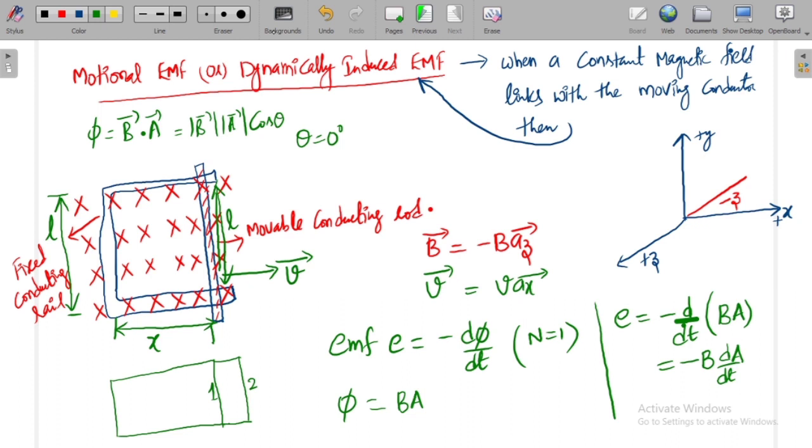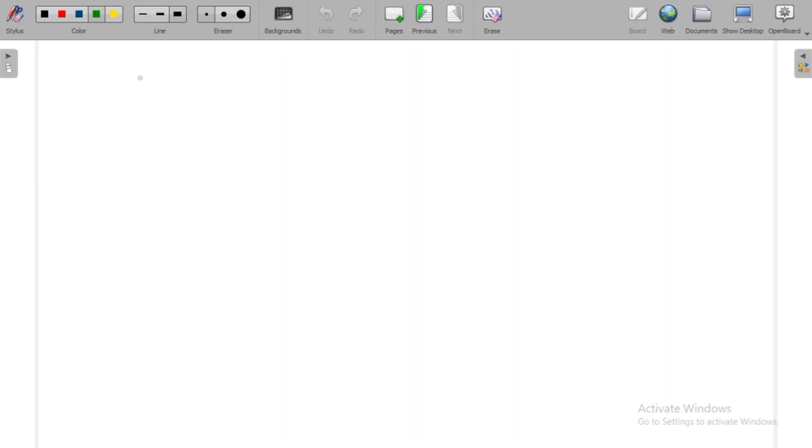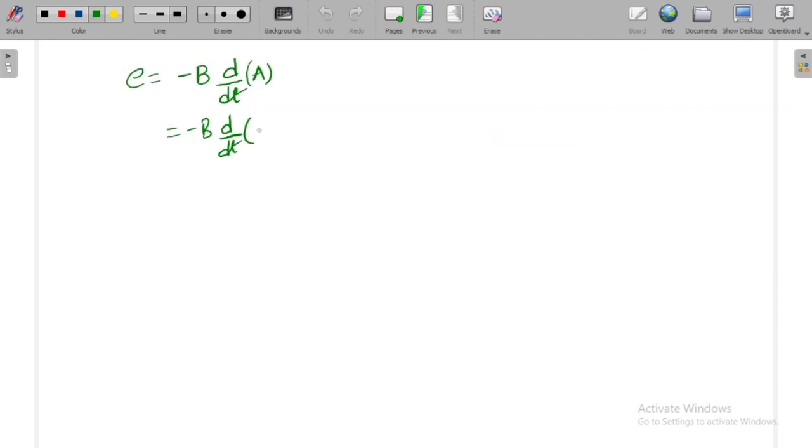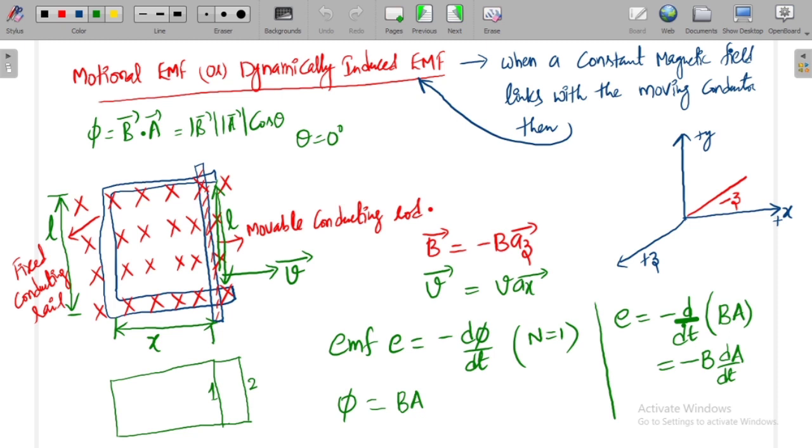Now what is A actually? So let me take the next page. Now E can be written as minus B d by dt of A. A is the area of cross section, so minus B d by dt of, what is the area? It is the product of x and L. Area is nothing but the product of length into breadth, so x into L. In this, L is constant. Why is L constant? L is the length of the movable conducting rod. It is not changing with respect to time, right?